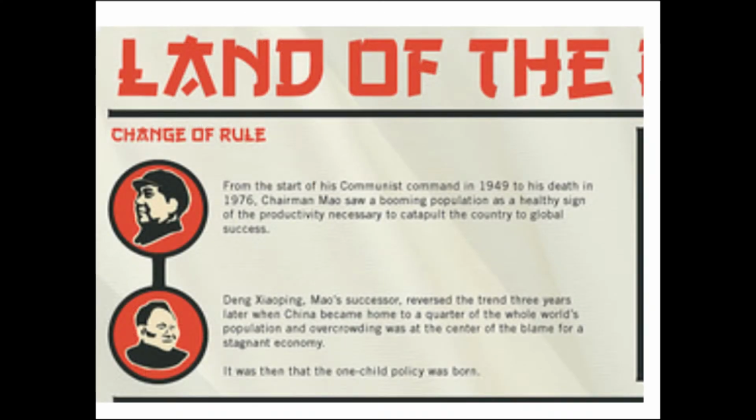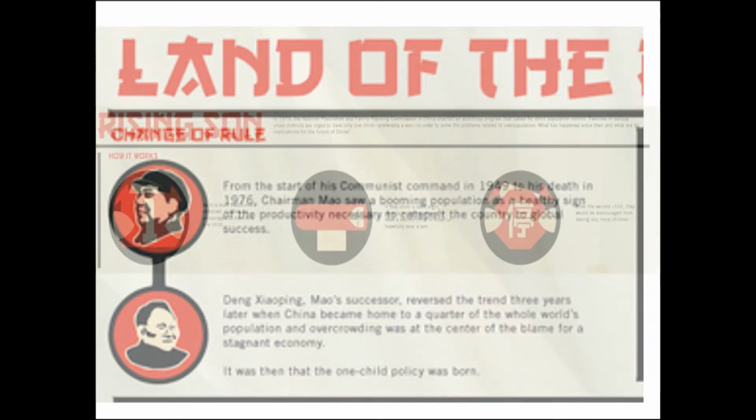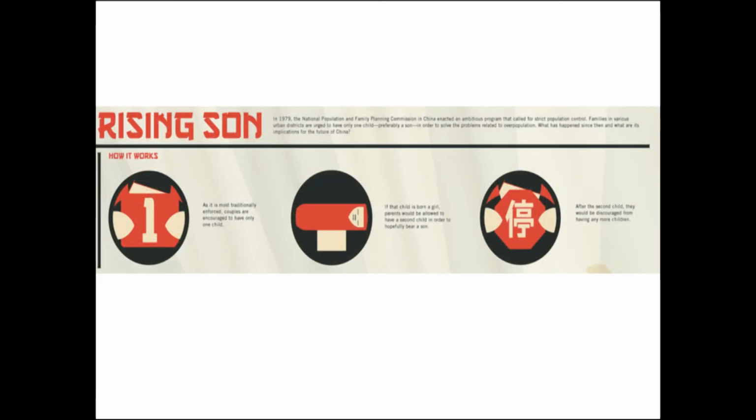So I've got a couple slides here. This comes from an advertisement that came out back then. So this is, again, talking about some of the different rule, which, again, is going to be this guy named Mao Zedong. We'll get into him a lot more in the 1950s. But basically the way the one-child policy worked, couples were encouraged to only have one child, as the policy stated. But if that child's a girl, you're allowed to have a second child in the hopes you can have a son. Because, again, girls were not seen as someone who would work the land and do things to provide for their family. So if you have your second child, whether it's a son or daughter, that's it. You can't have any more after two.